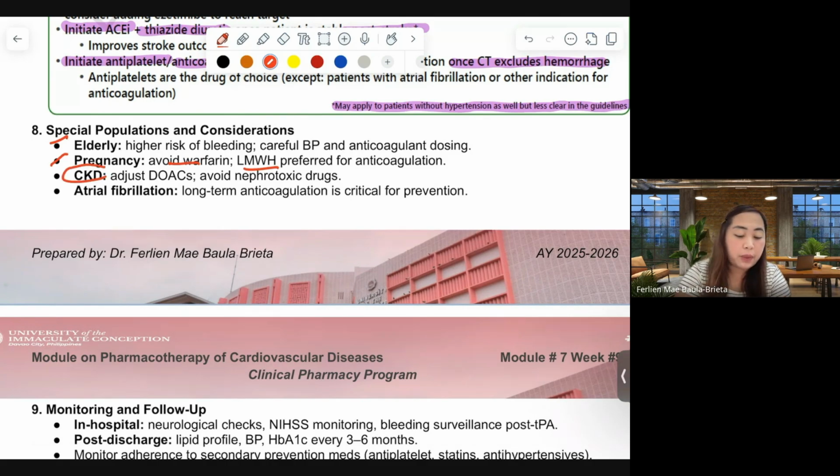For CKD patients, avoid DOACs such as dabigatran, rivaroxaban, apixaban, and edoxaban. Patients with atrial fibrillation, because they have long-term anticoagulation, so we have to monitor their dose and their kidney function.